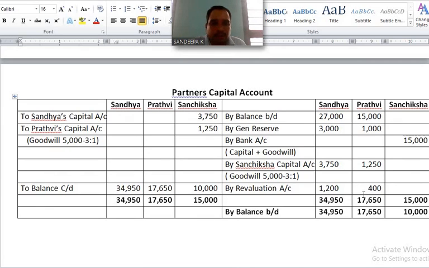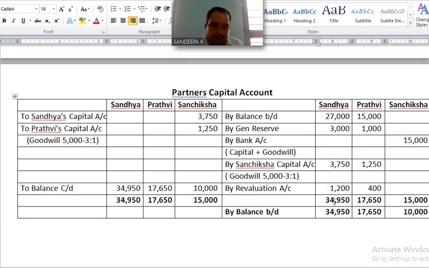Next, find out which side shows more balance. Draw a line to amounts column. Total it. First total Sandhya's column, credit side: 27,000 plus 3,000 plus 3,750 plus 1,250.